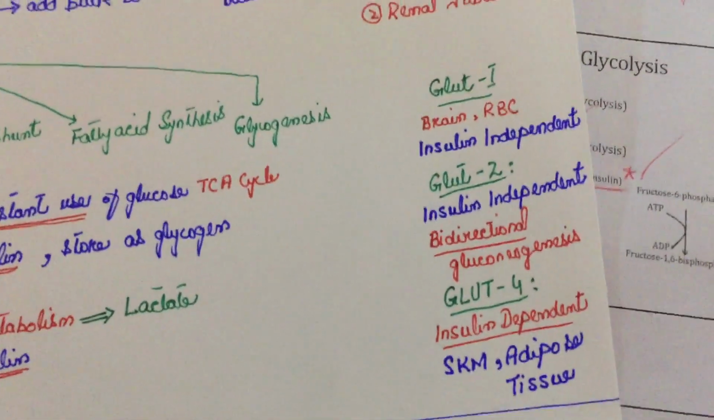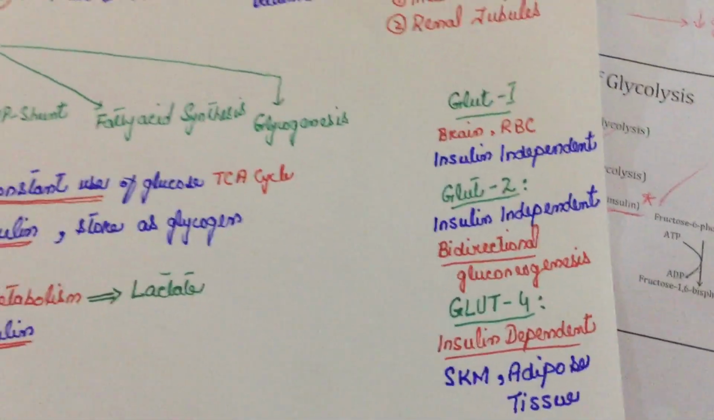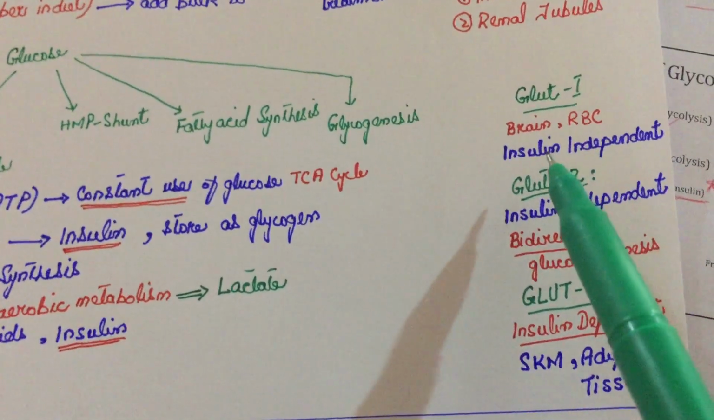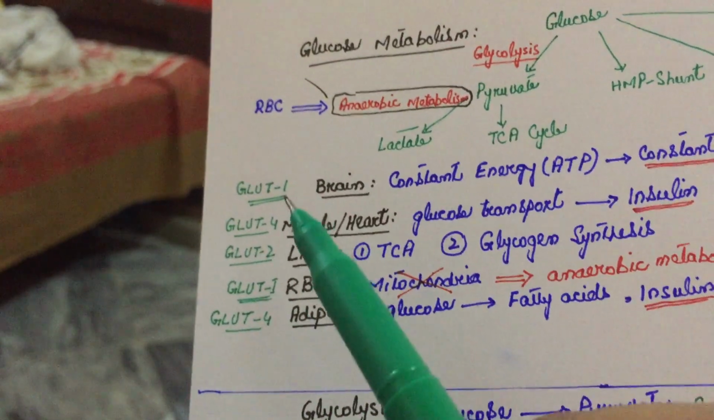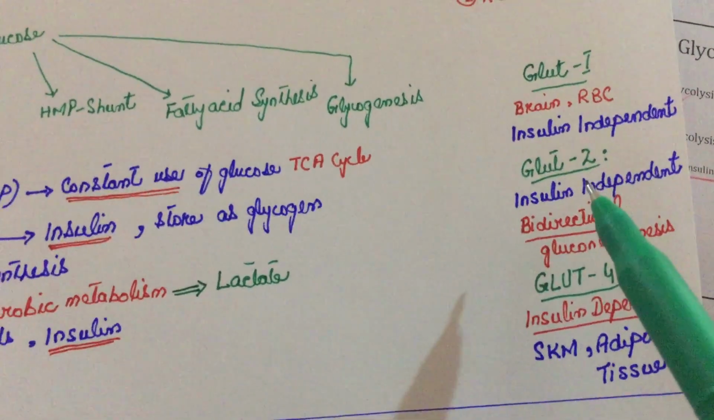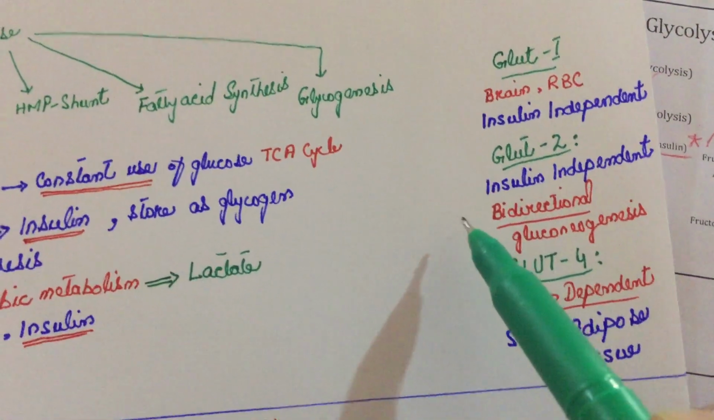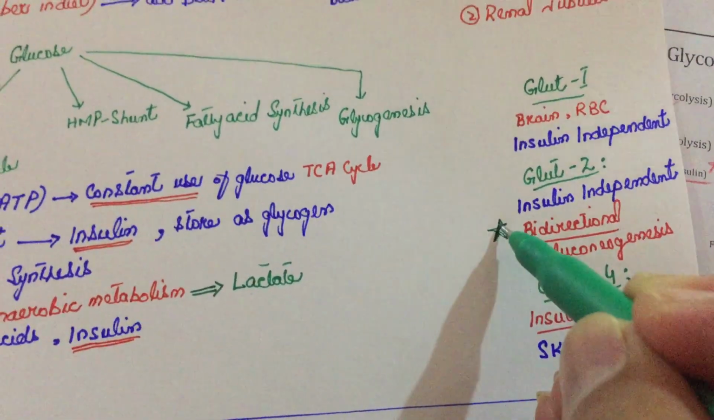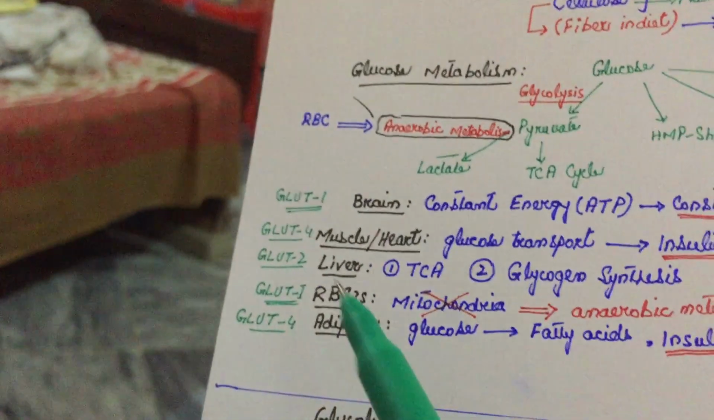Now I have written some of the important points. You can say as a summary that GLUT1 is present in brain and red blood cells. It is insulin independent. You can see here that in brain and red blood cells GLUT1 is present. Secondly, for GLUT2 you must remember it is bidirectional, and it is used in gluconeogenesis as well as in glycolysis. The only insulin dependent transporter is GLUT4, and insulin is required to transport glucose in skeletal muscles and adipose tissues. So this I have mentioned here in muscles and in adipose tissues.